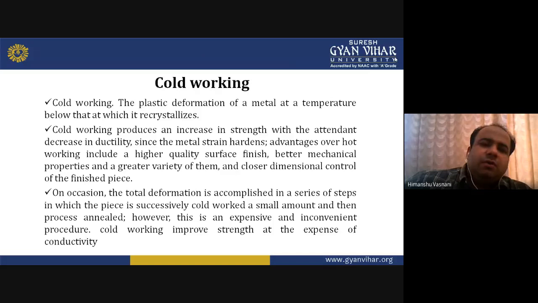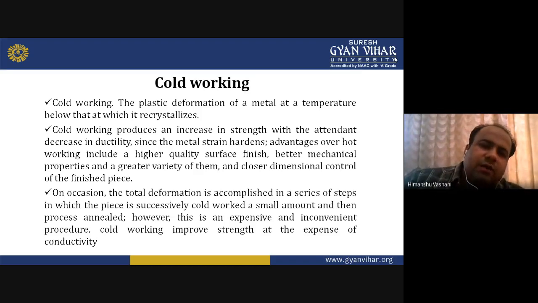In cold working, you do not heat the workpiece. The workpiece is at its normal room temperature, and then you try to work upon it. The work can be done with some mechanical force, or with the help of a hammer or anything, in order to obtain the desired shape. If you don't give heat to the material, it is worked at room temperature only.